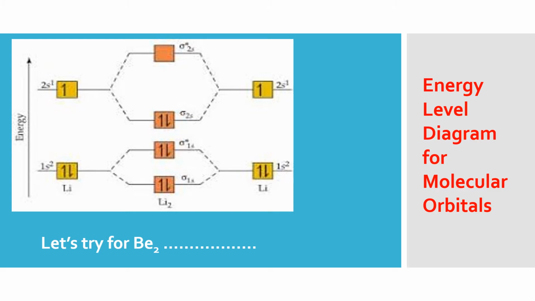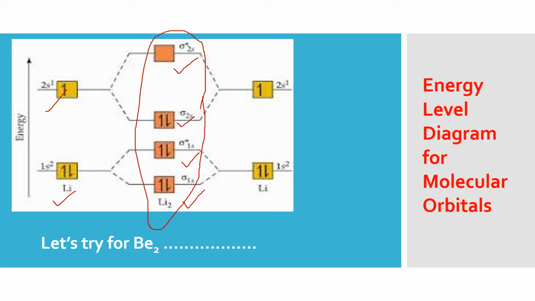The next is for Li2, lithium atomic number 3. Now I have 1s2, 2s1. So accordingly, sigma 1s, sigma antibonding 1s, and sigma 2s and sigma antibonding 2s MOs will also be added here because we are moving from 1s to 2s now. So we all remember that whatever is the number of atomic orbitals, in total we can see 4 atomic orbitals, 2 for each lithium.